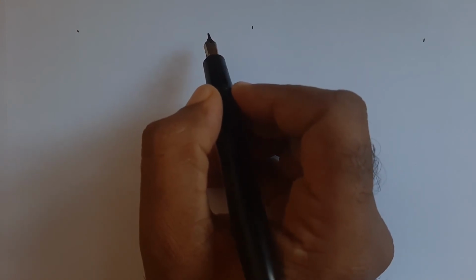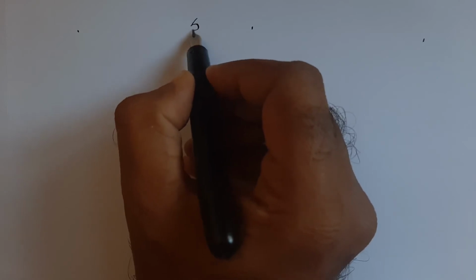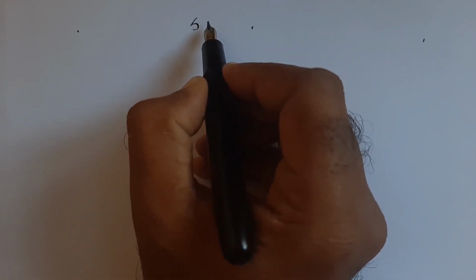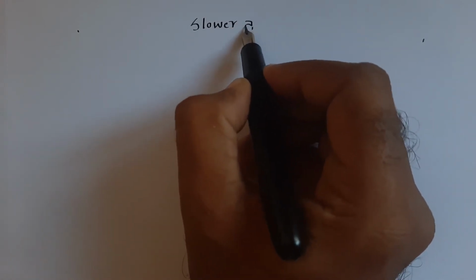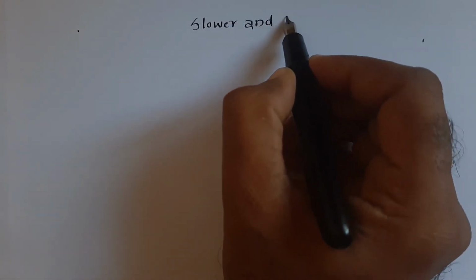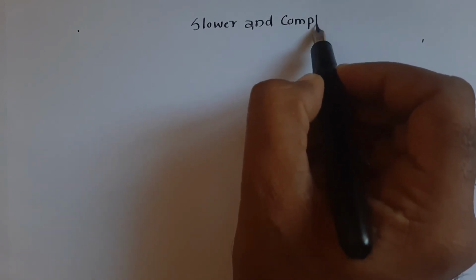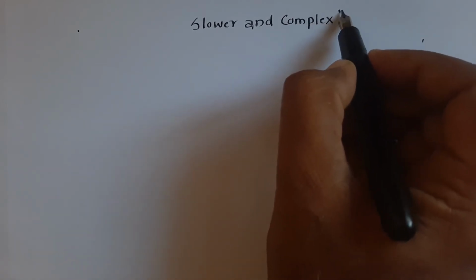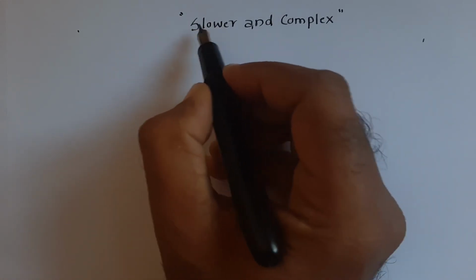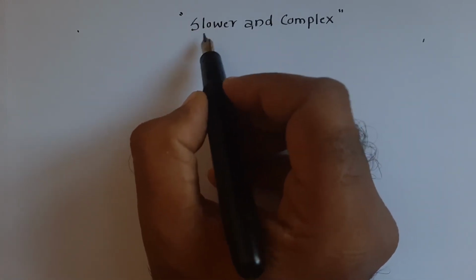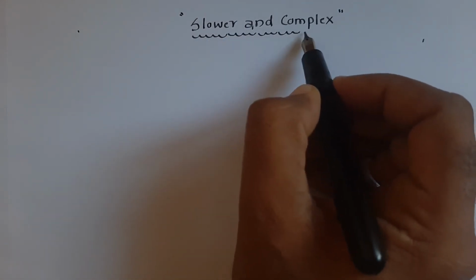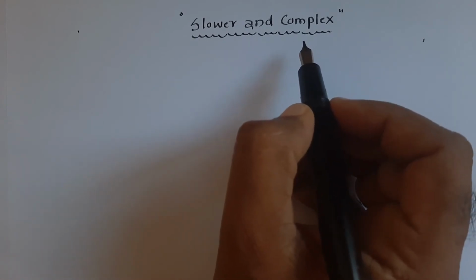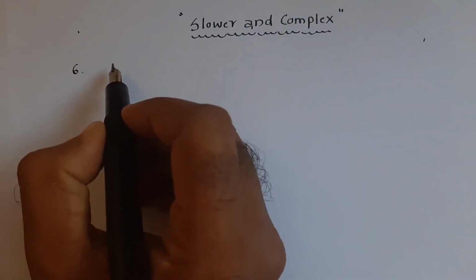Let us see the sixth important feature of sexual reproduction, which is based on the character building terms slower and complex. Let us see.